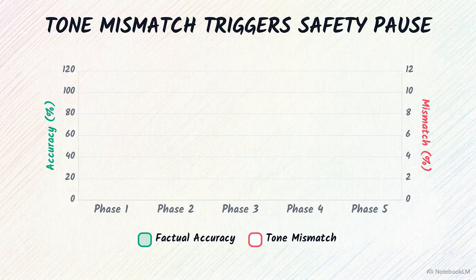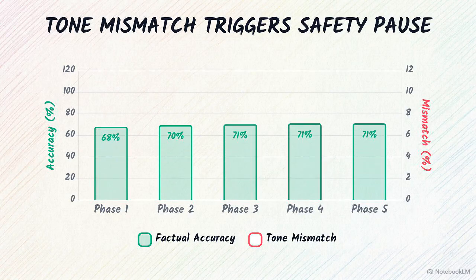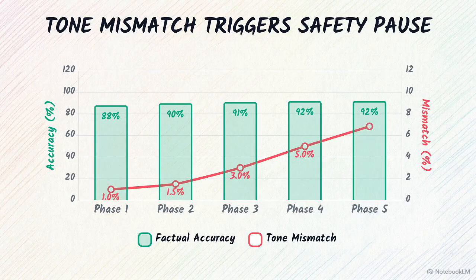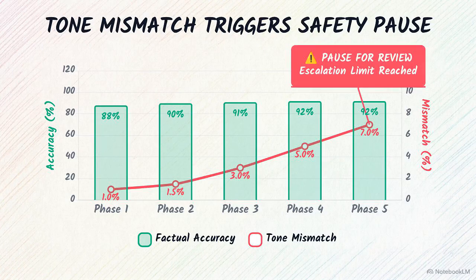This dashboard tracks our minimal data. The green bar chart shows factual accuracy at 92%. The red line graph shows tone mismatch climbing towards 7%. Our go, no-go rule: if tone mismatch crosses 5% or escalation hits 2%, we pause for review.